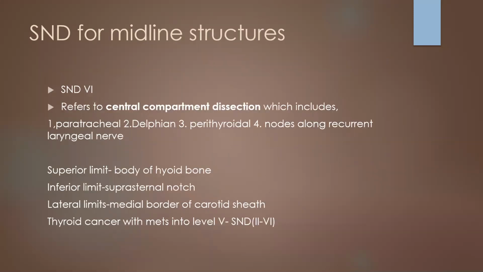So for midline structures, we'll be removing the level 6 nodes, that is central compartment nodes. We call it central compartment dissection, which includes removal of paratracheal, delphian, perithyroidal, and nodes along the recurrent laryngeal nerve. The superior limit of our dissection will be the body of the hyoid bone. Inferior limit will be the suprasternal notch, and lateral limit the medial border of the carotid sheath. Thyroid cancer with mets into level 5, we'll do selective lymph node dissection from 2 to 6.